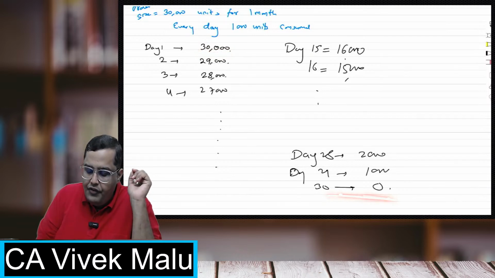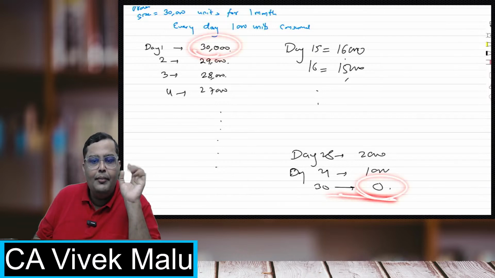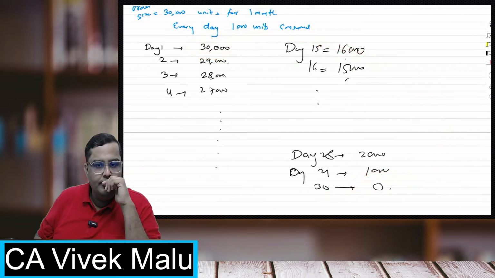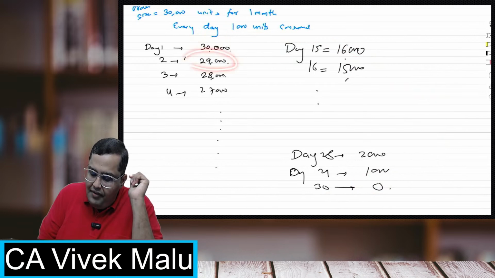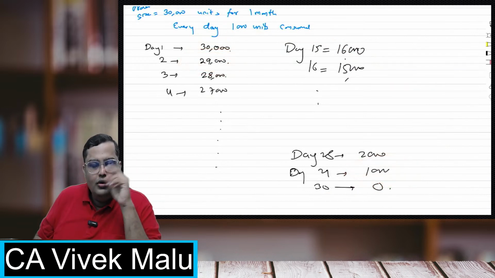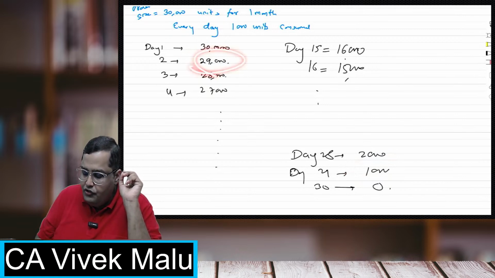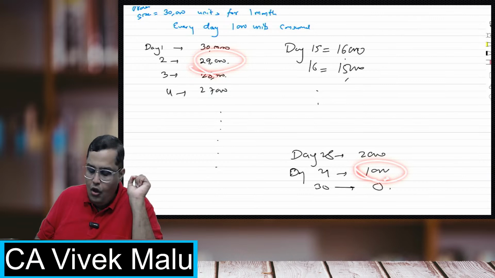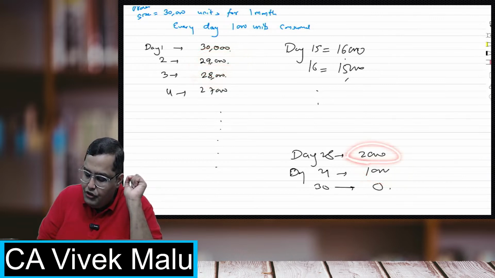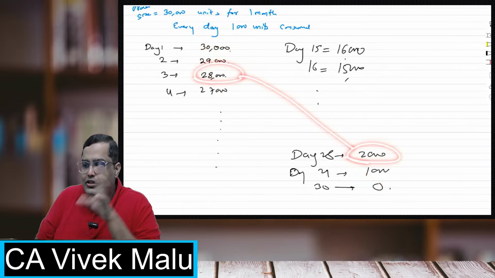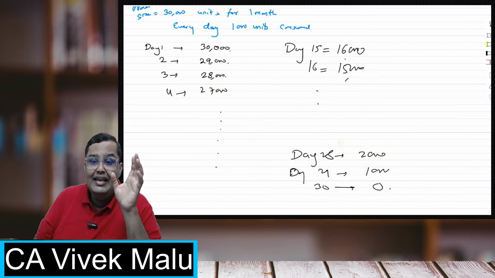It's like on one day I'm having 30,000 and one day I'm having 0. Don't you think the average is coming to only 15,000 for the 2 days? On one day, I'm having 29,000 units. On one day, I'm having 1,000 units. So effectively, for these 2 days, the average is coming to 15,000 for both the days. On one day, I'm having 28,000 units. On one day, I'm having 2,000 units. So don't you think on an average, I'm having 15,000 units? The total is 30 divided by 2.